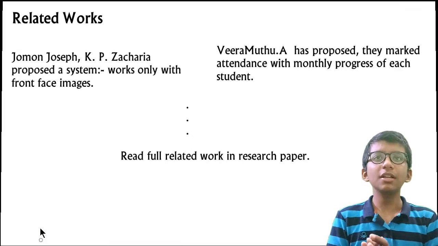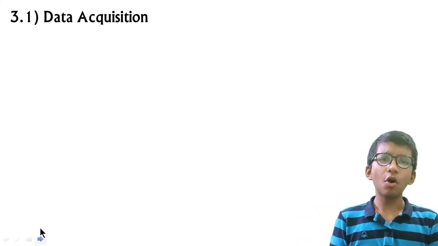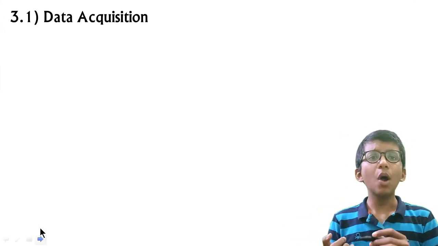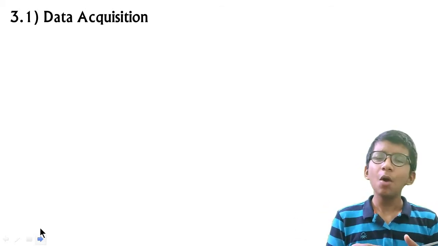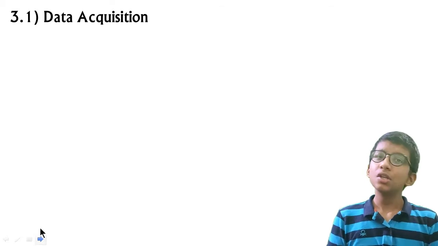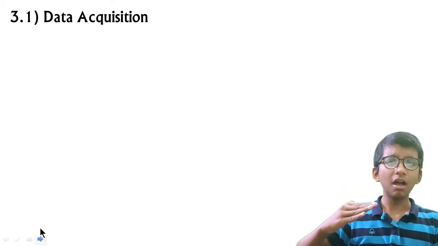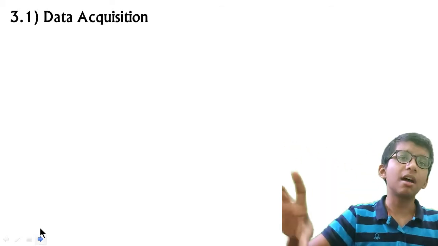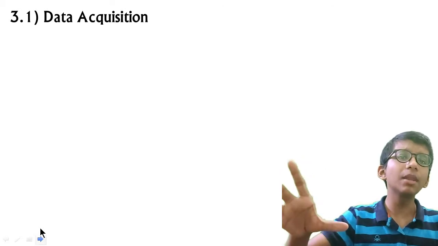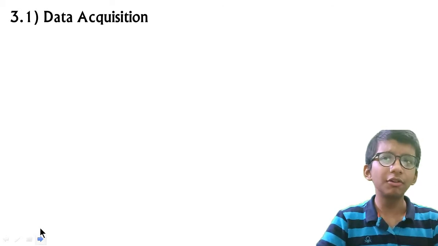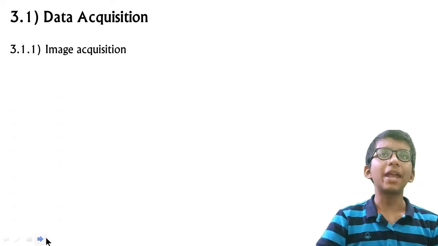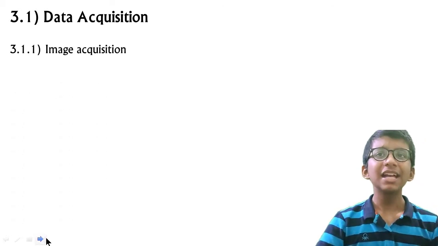Okay, so till now we have talked about why face recognition is good, what solutions it can have, and what steps it involves. In data acquisition, meaning working with the data, how we can train the model. The first thing we do is the image acquisition, and what it does is capture the images.